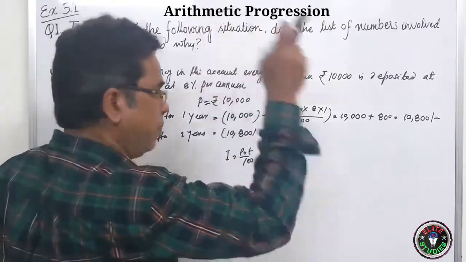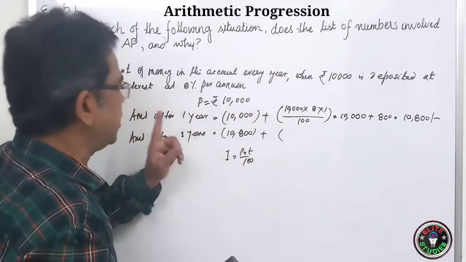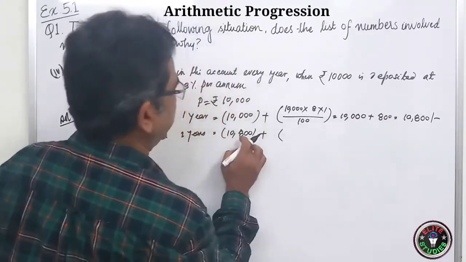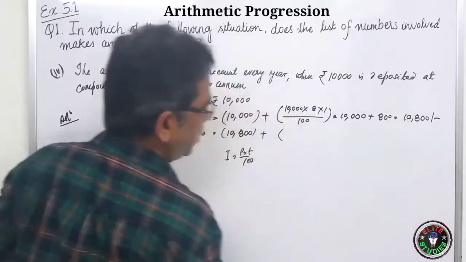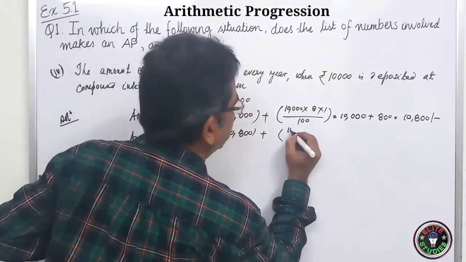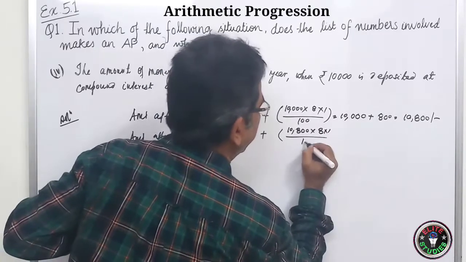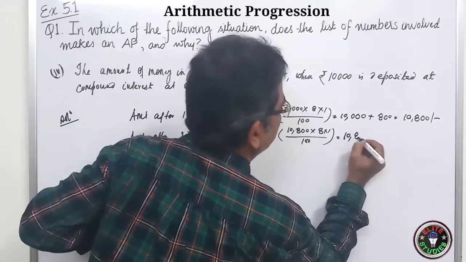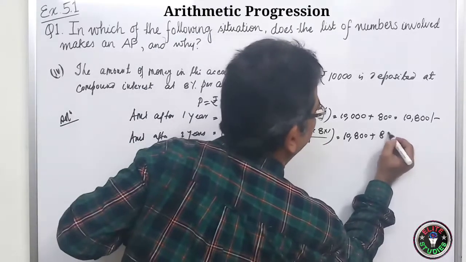In case of simple interest, this is not going to change. Principal will always remain 10,000 only. But since it is compound interest, whatever interest you got here as 800 will be counted here. So for the next year, this will be your principal, and you will get interest on this. It will be 10,800 into 8 into 1 by 100. So it will be 10,800 plus, this cancels, 8 is 64, 864.